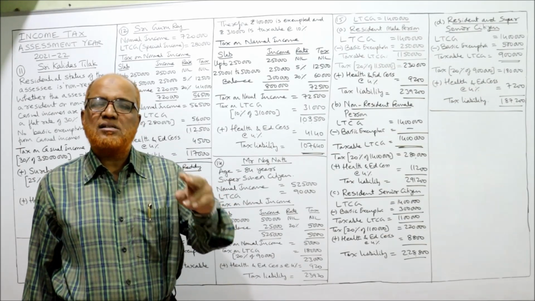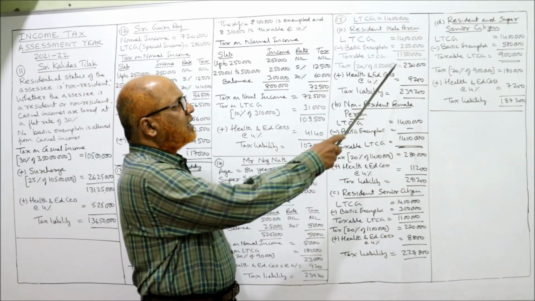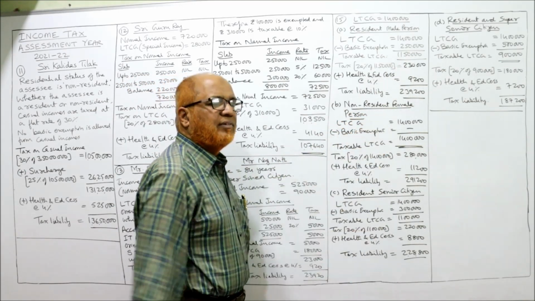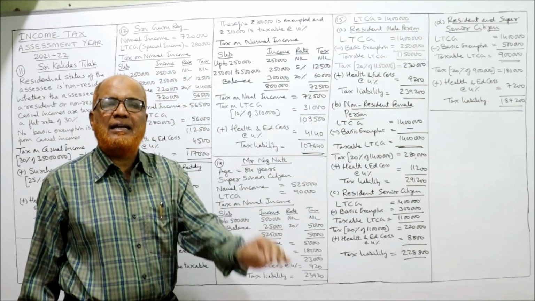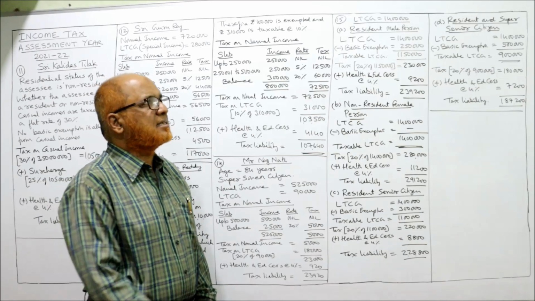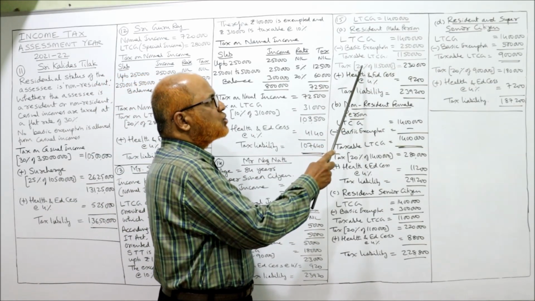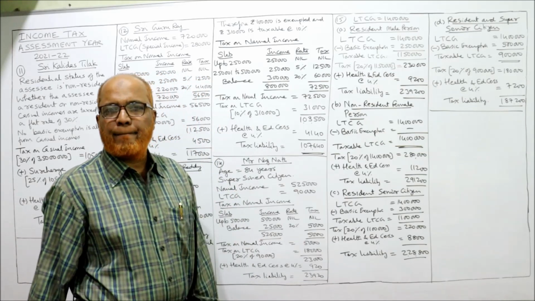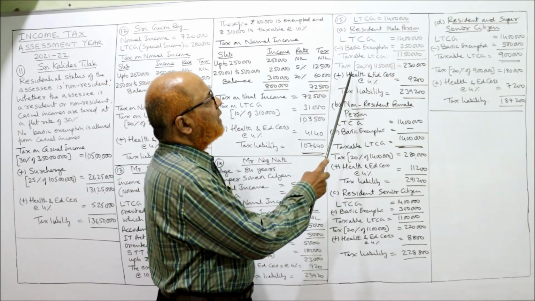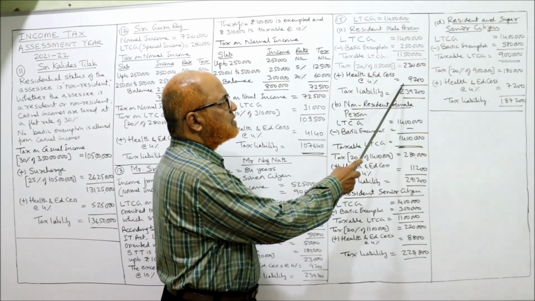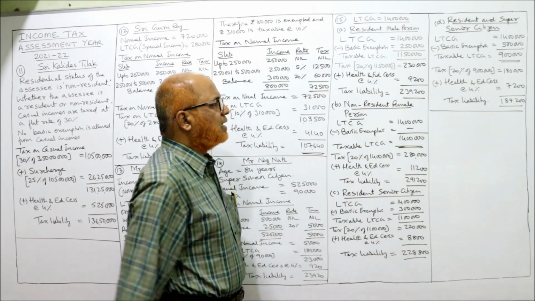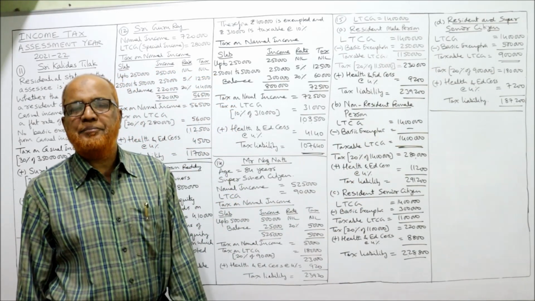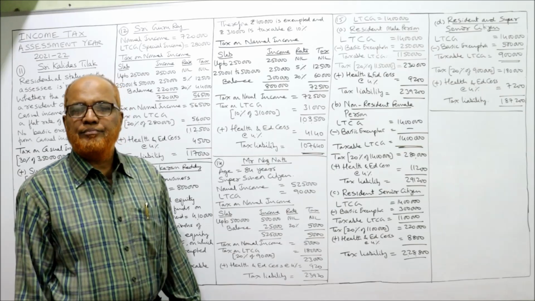For a non-senior citizen, 2,50,000. So deduct 2,50,000, 11,50,000 is the taxable LTCG. Tax is 20% of 11,50,000, which comes to 2,30,000. To this we add health and education cess at 4%. So tax liability is 2,39,200 in the first situation.